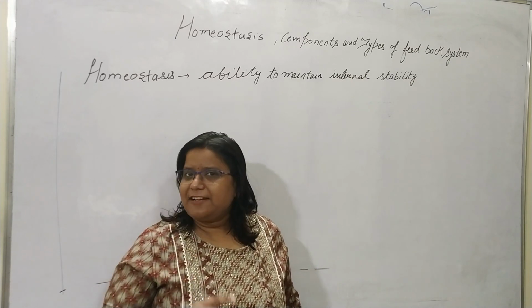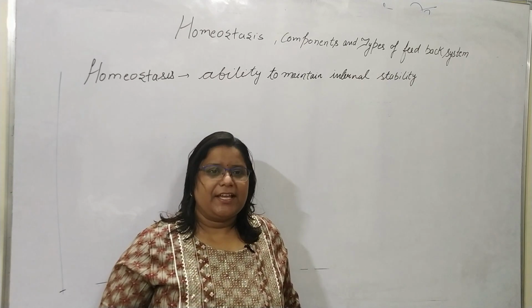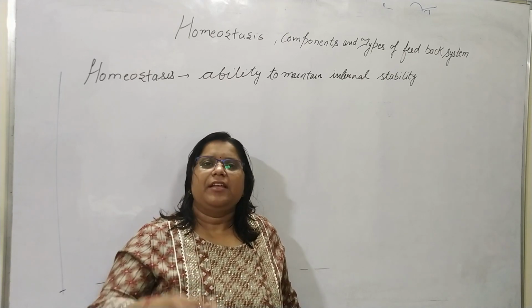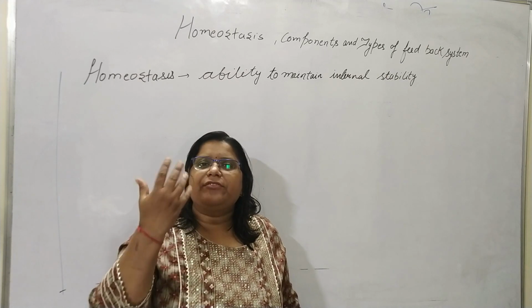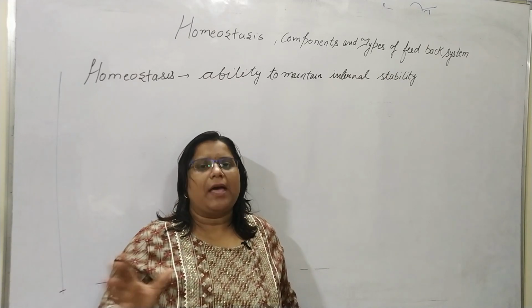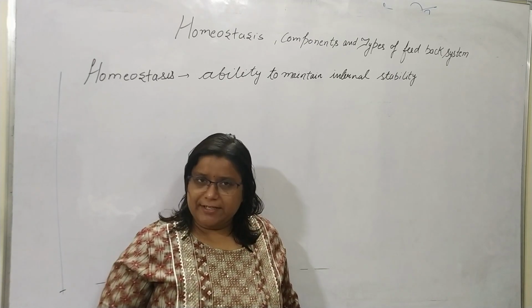Second, internal factors. Internal factors means your body internally has some disease, so your body tries to overcome these factors and tries to maintain its balance. And other factors, these are the social factors.